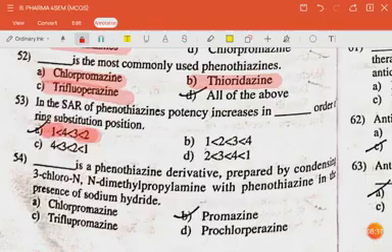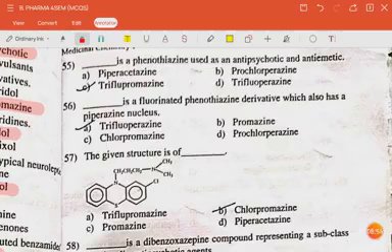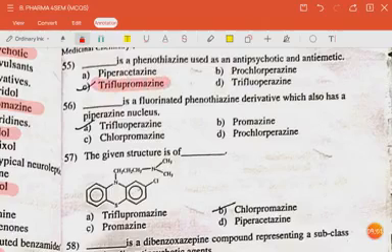The next question is: dash is a phenothiazine derivative prepared by condensation of 3-chloro-N,N-dimethyl propylamine with phenothiazine in the presence of sodium hydride. The answer is promazine. The question is: dash is a phenothiazine used as antipsychotic and antiemetic. The answer is triflupromazine. The next question is: dash is a fluorinated phenothiazine derivative which also has a piperazine nucleus.